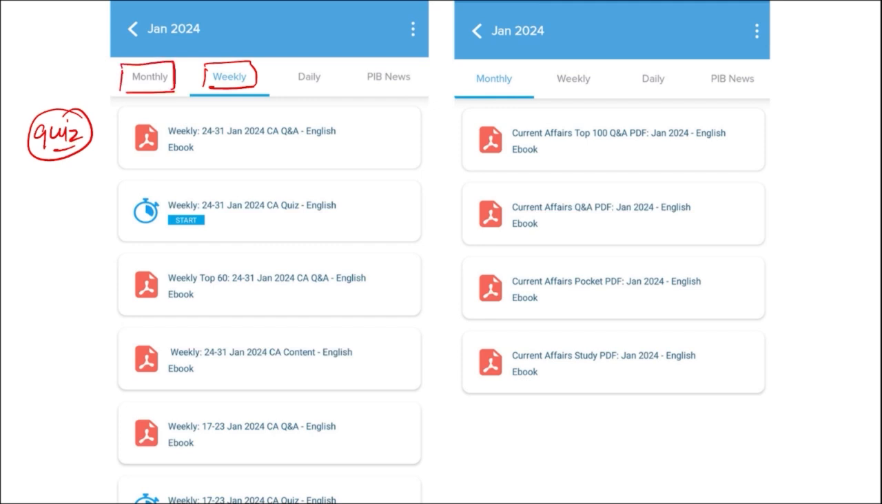Similarly for the monthly, the PDFs are very important. They provide you insights of various topics, and we also make sure to provide you the quiz of monthly questions that are very important for learning.